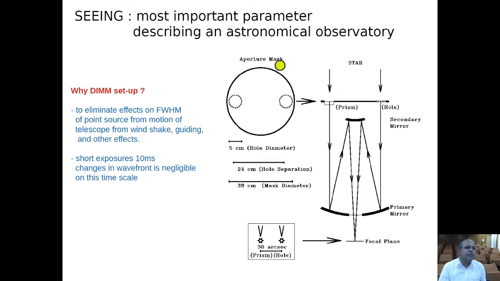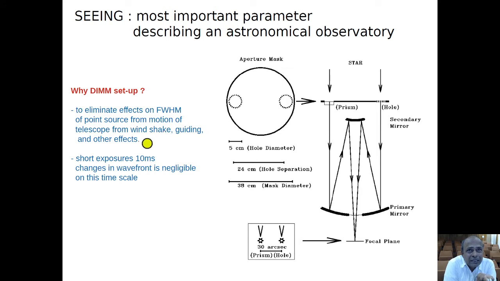As a result, two images of the same star form at the focal plane, and the centroid estimates of these two images give us an estimate of the seeing. So why this kind of setup? This kind of setup is called the DIM setup, differential image motion monitor setup: two images of the same star passing through two apertures.